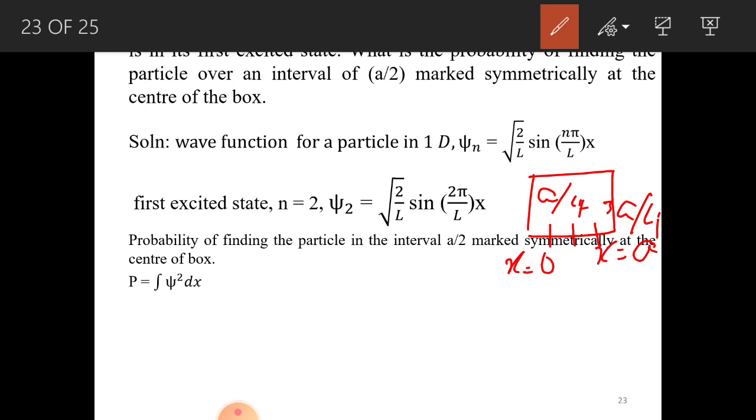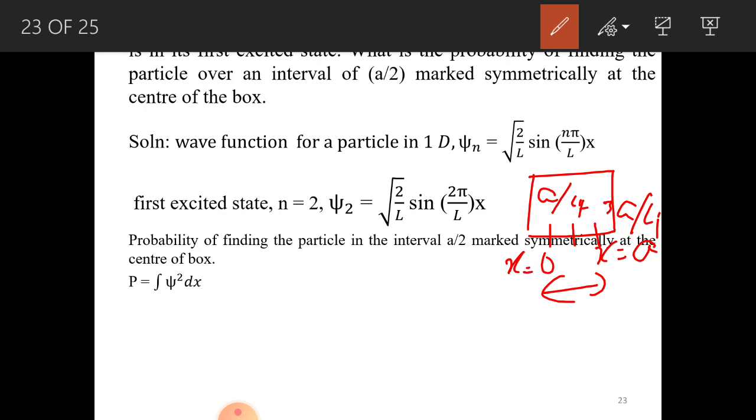Now we know that the particle is present in the box. We have to find whether the particle is present in this region, between A by 4 and 3A by 4. It is like a student entering the class; we don't know where he goes and sits. Now we have to find out whether the student is present in one particular row. Similarly, the particle is present in the box, and we have to find whether it is present in the interval A by 4 to 3A by 4. For that we have to calculate the probability density.